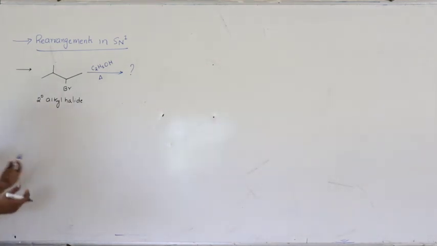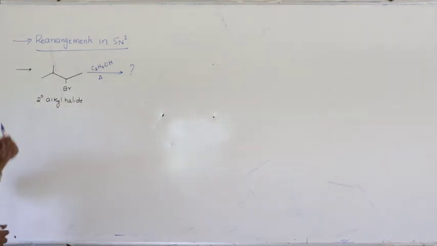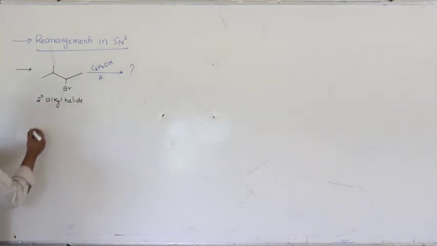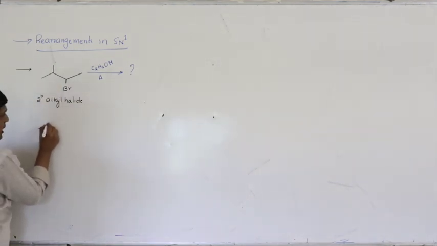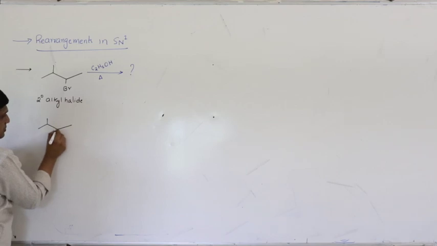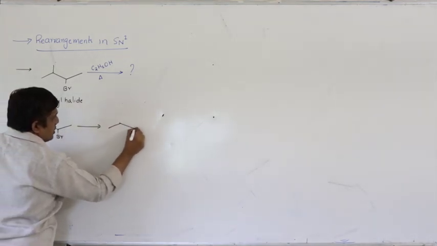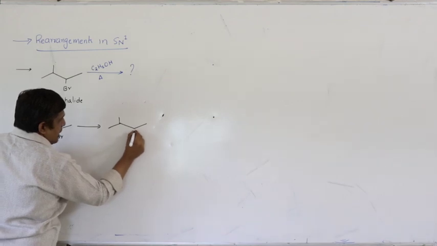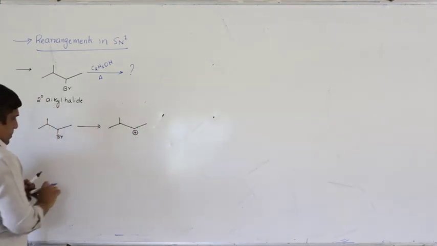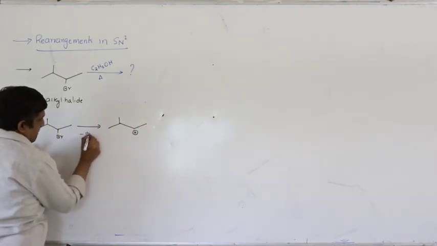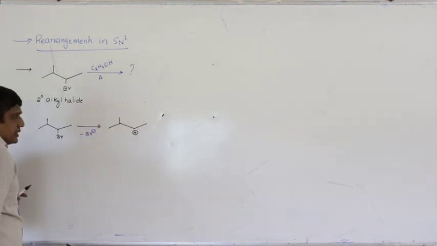So what is the first step in the SN1 reaction? Formation of carbocation. So I will write the formation of carbocation step first. So you are heating it. So what we get is a carbocation. Right.